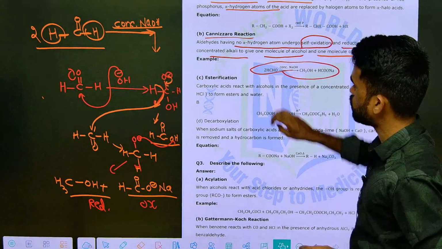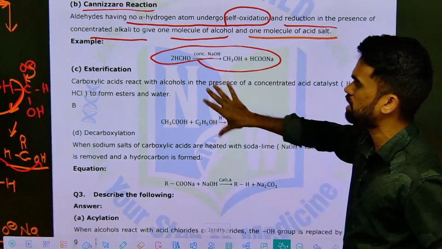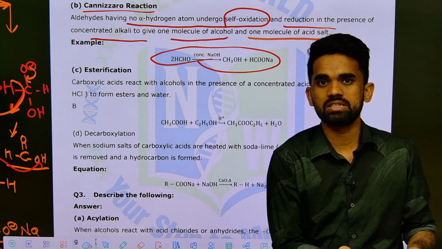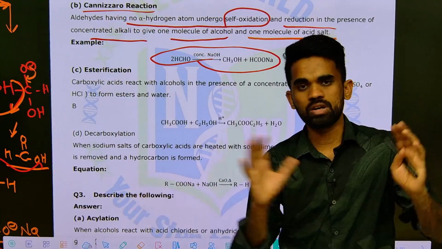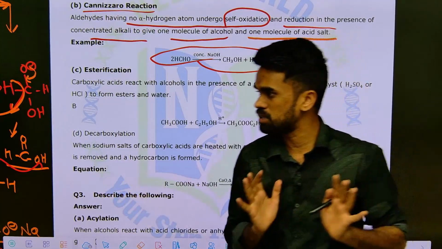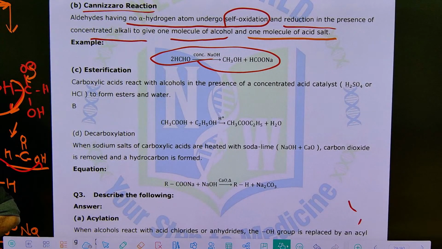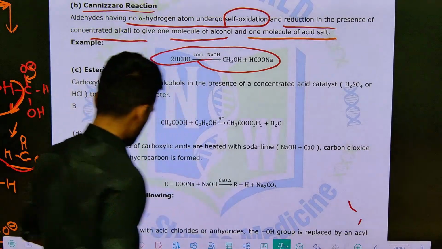The next one here is esterification. So what do we mean by esterification? Again I will tell you. Esterification means formation of ester. It means some compounds we are converting into ester form. Ester is the final product. That is what esterification means. Okay, let's discuss this esterification. Just follow what I am explaining.